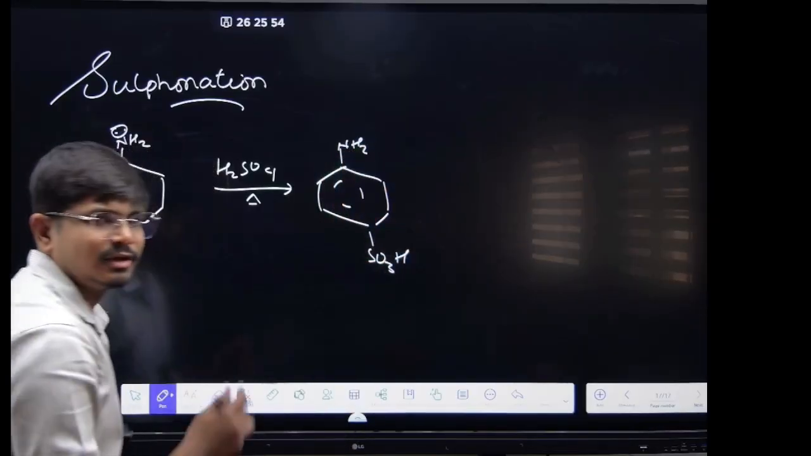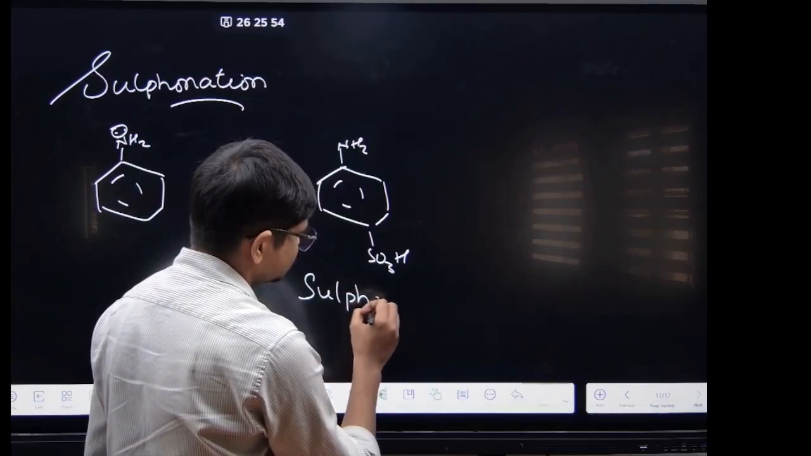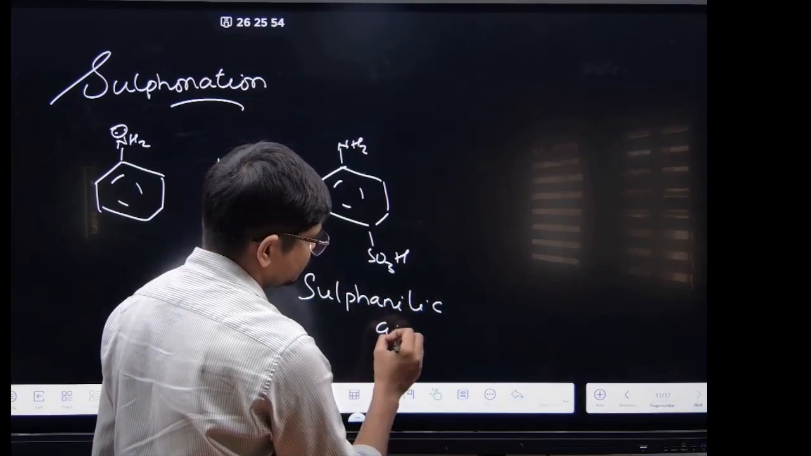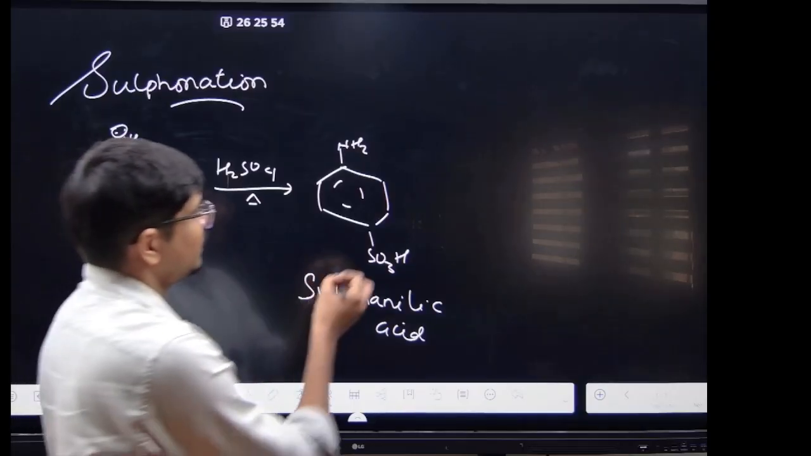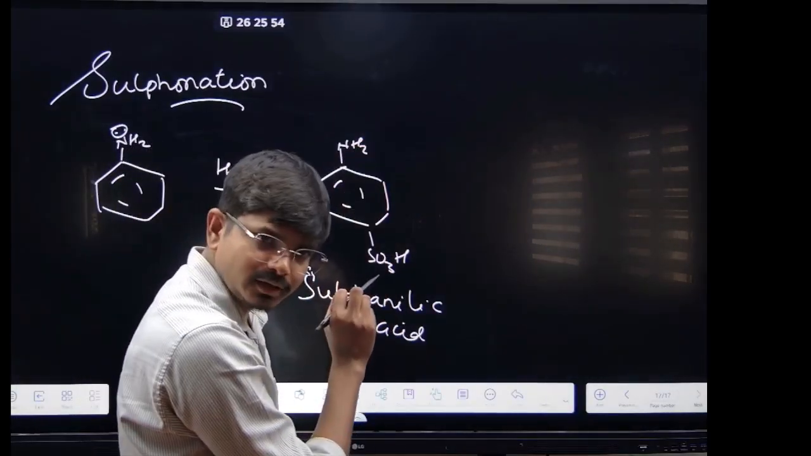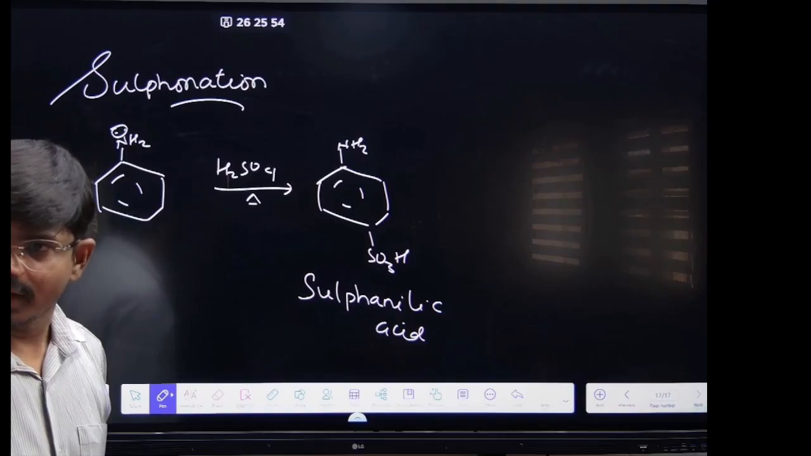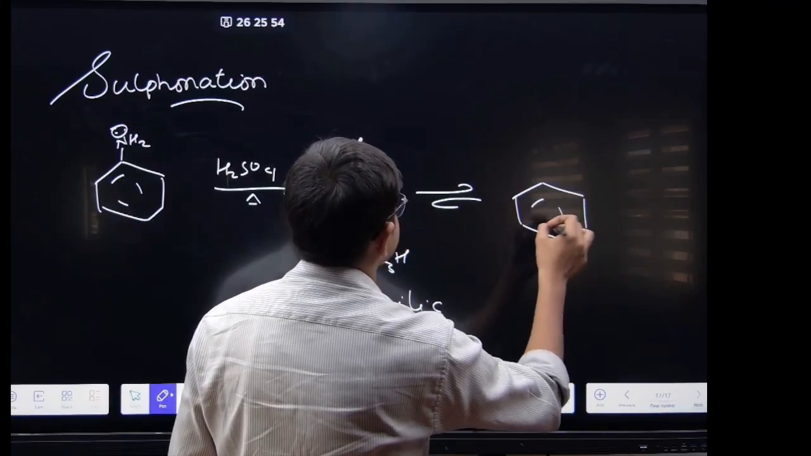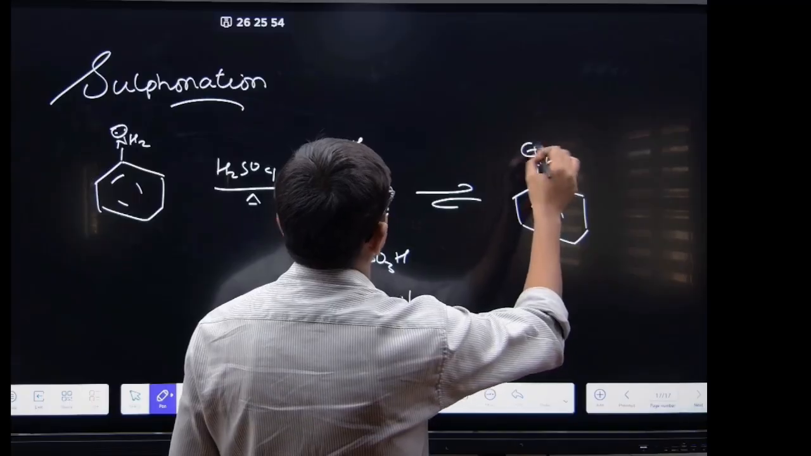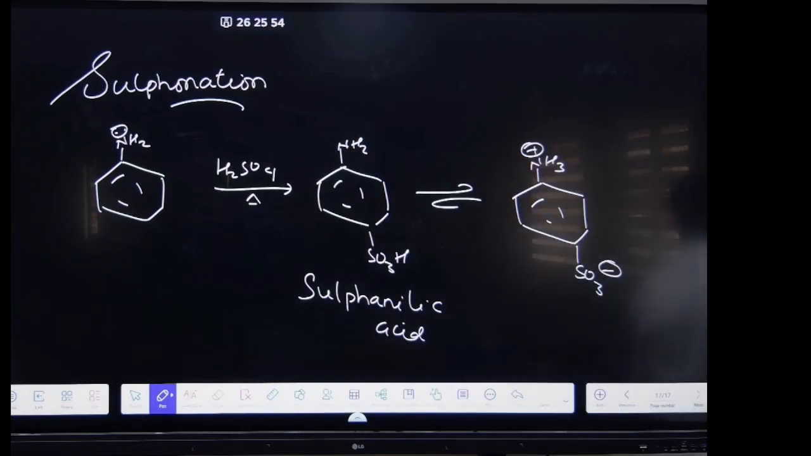This is known as the sulfanilic acid. Got it? Now what will happen? This is basic and this is acidic one, right? It will form the Zwitter ion. You know the Zwitter ion, right? Positive and the negative one. So it will form the Zwitter ion to form NH3 plus and the SO3 minus one. क्लियर है?